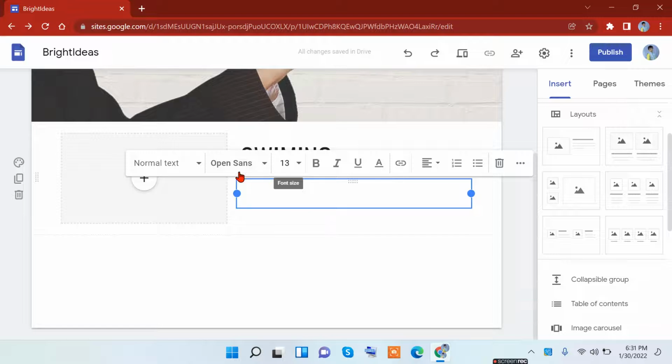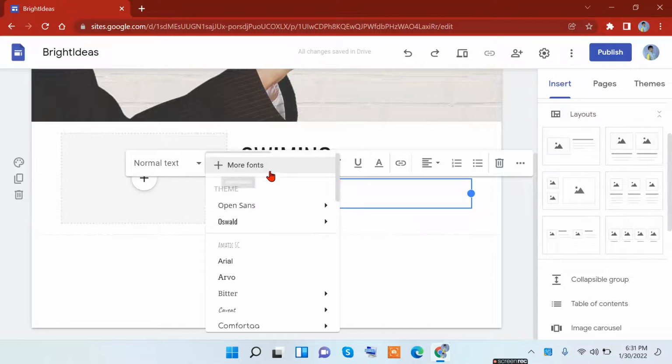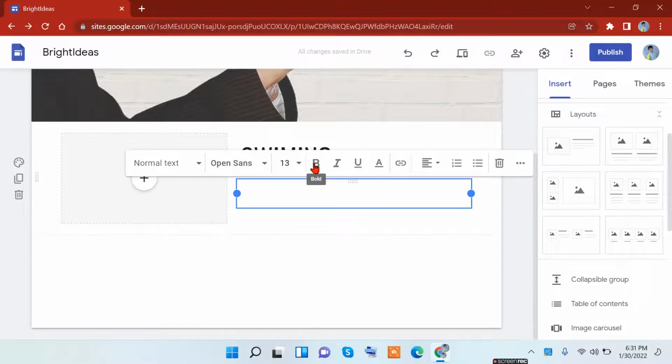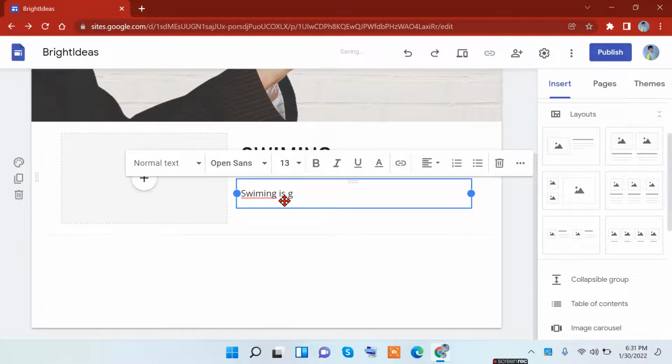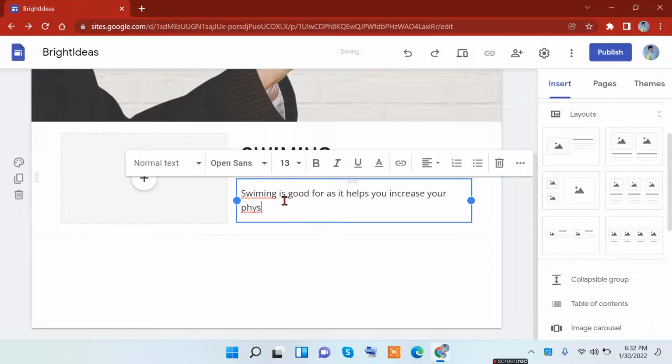You want to add about swimming just like normal. You can change the text size, the font size, and the text font. You can underline some things, bold them, and insert a link. Basically, let's just type in here: swimming is good for you, and it helps you increase your physical strength.